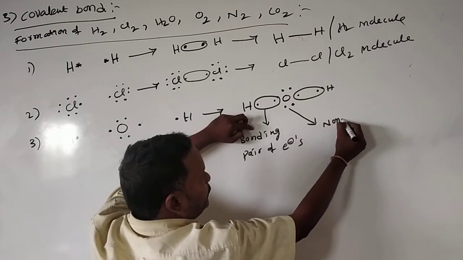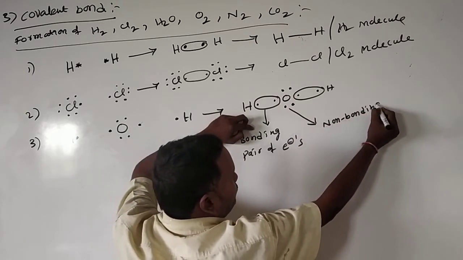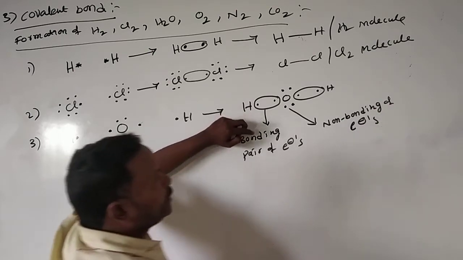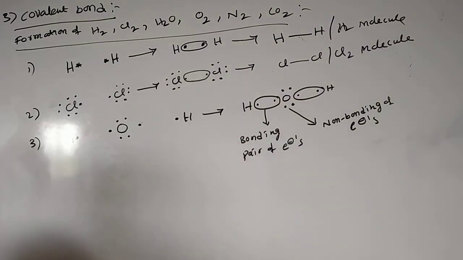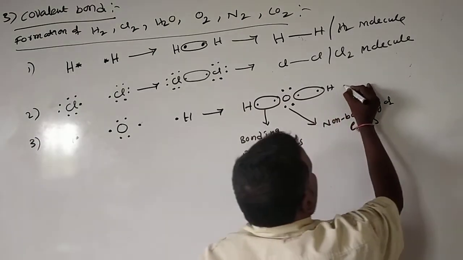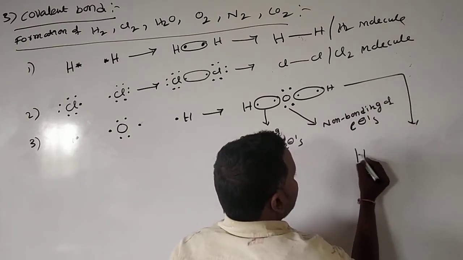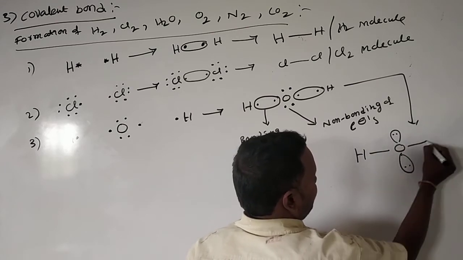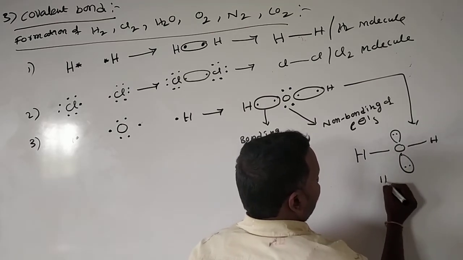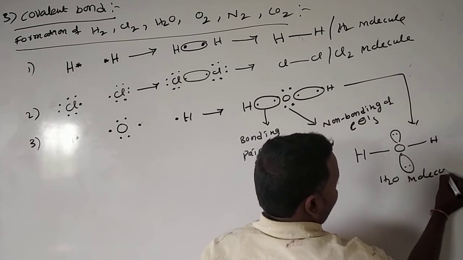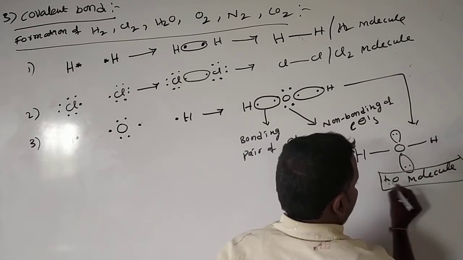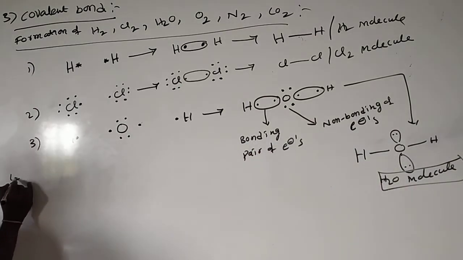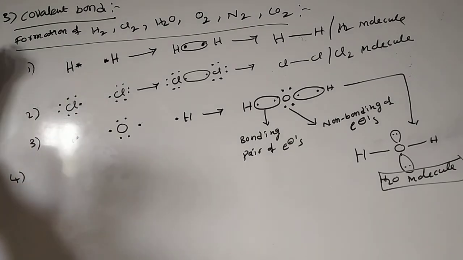These we call non-bonding pairs of electrons. After this it forms H, oxygen, with one lone pair of electrons here and one lone pair here, and hydrogen. This is what we call the water molecule.